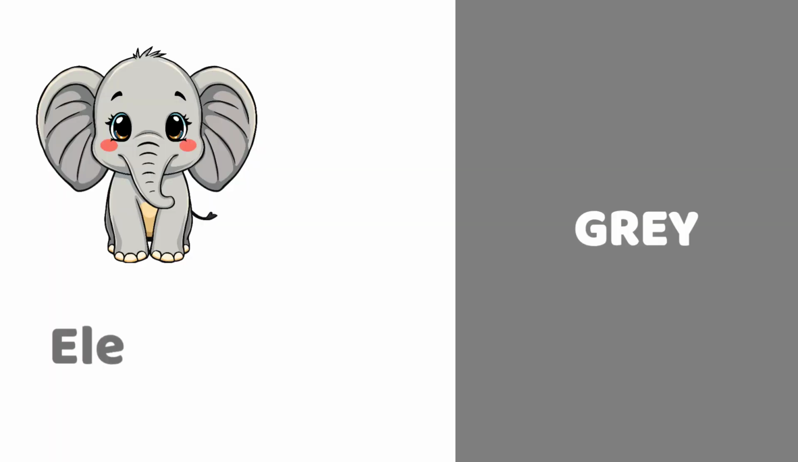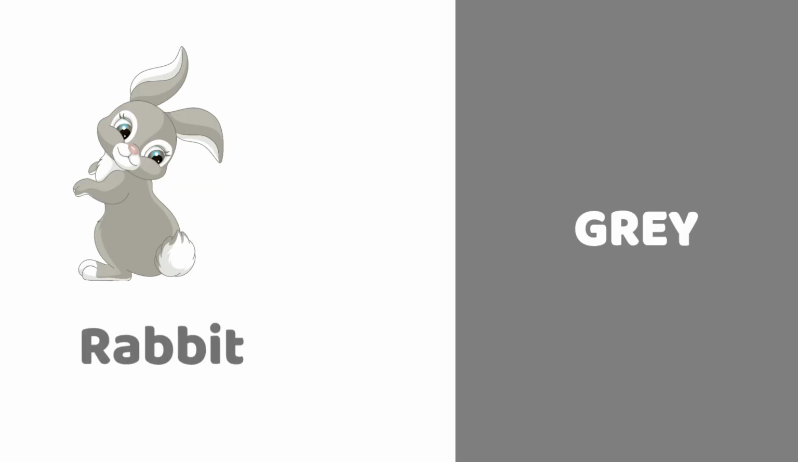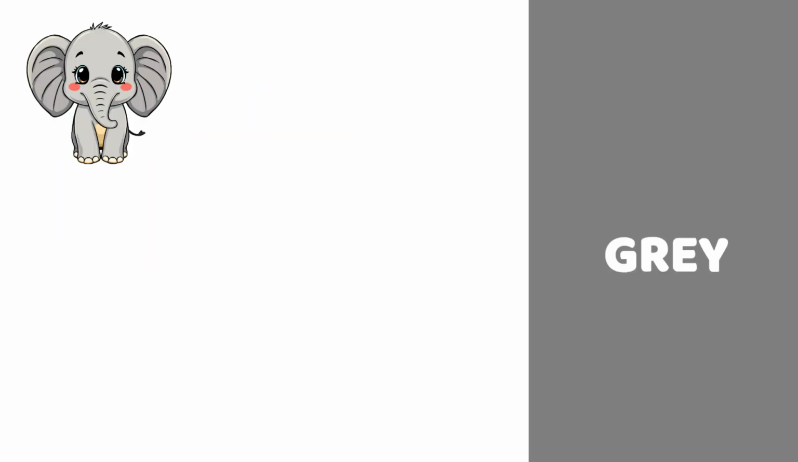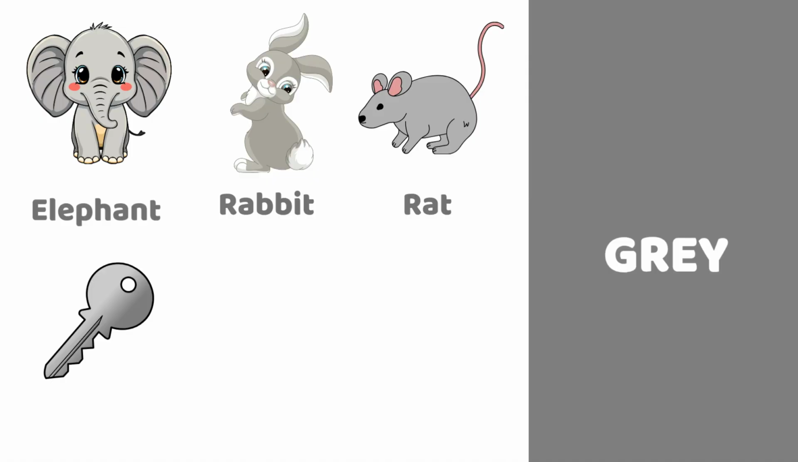Gray, gray. Elephant is gray. Rat is gray. Rabbit is gray. Key is gray. Shoes is gray. Gray elephant, gray rabbit, gray rat, gray keys, gray shoes.